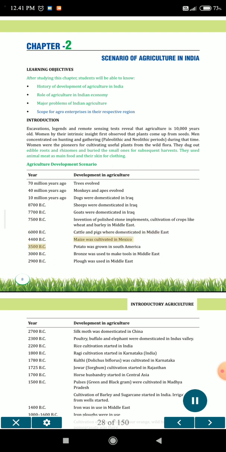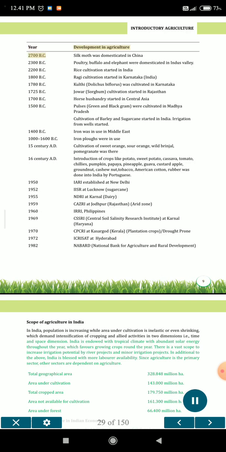Maize was cultivated in Mexico, 3500 BC. Potato was grown in South America, 3000 BC. Bronze was used to make tools in the Middle East, 2900 BC. The plough was used in the Middle East. Year and development in agriculture. 2700 BC, the silk moth was domesticated in China. 2300 BC, poultry, buffalo and elephant were domesticated in the Indus Valley.